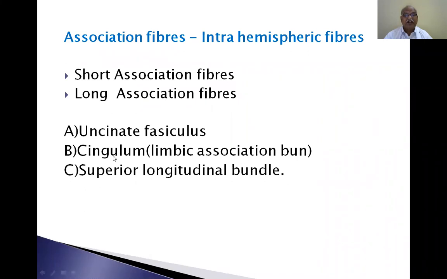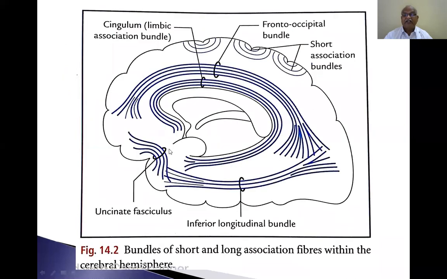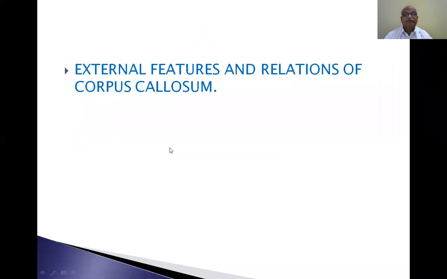Uncinate fasciculus, cingulum, superior longitudinal bundle. Now, we are dealing with the commissural fibers.